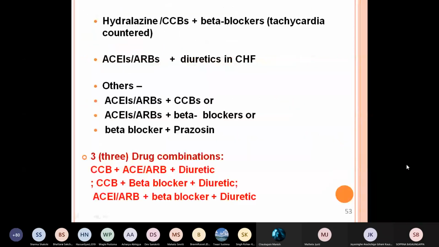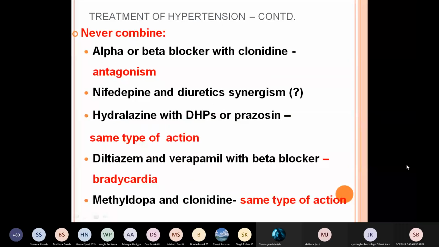Now if it is still not controlled, next is 3 drug combinations. What are these drugs? Calcium channel blockers, ACE inhibitors, diuretics, or calcium channel blockers, beta blockers, diuretics, or ACE inhibitors, beta blockers, diuretics. You can see a diuretic is there in all these groups. Invariably, when you are using more than one drug, the second drug should be a diuretic. As I said, this combination should be rational and from different groups of different hemodynamic pattern.